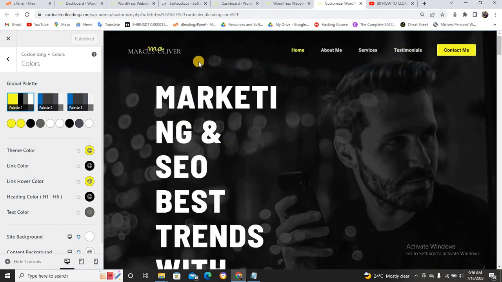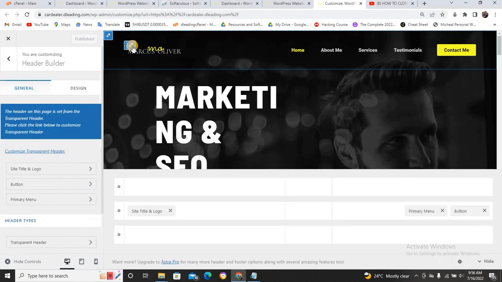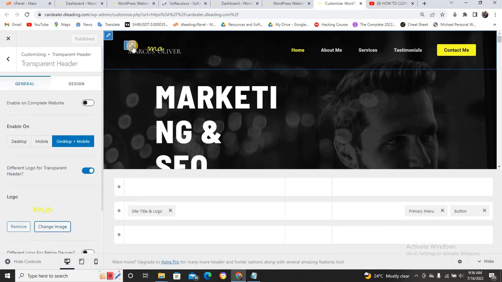And let me also show you something. Maybe you want to edit your logo. If you want to edit the logo of the site, you can just come here. This is the default logo. You can just come here and click on this icon. But the number one thing you need to know is that you need to make sure the logo is a PNG logo. Please make sure the logo is a PNG logo.